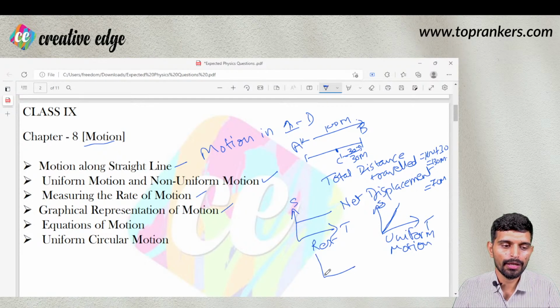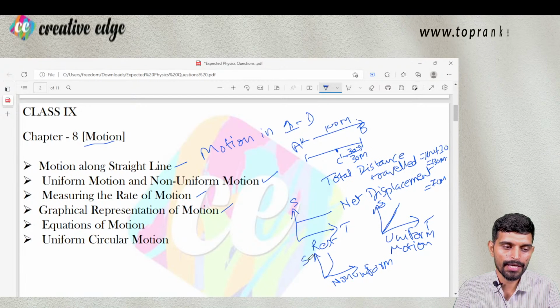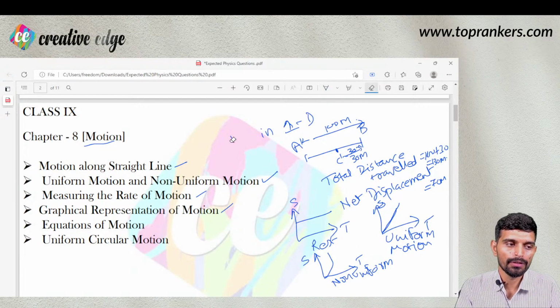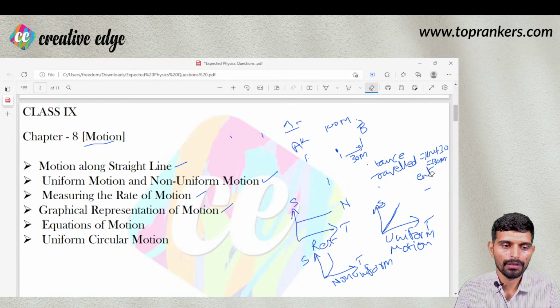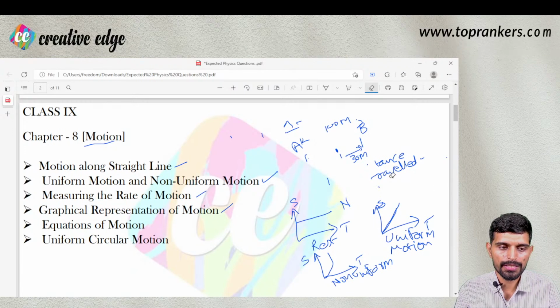And if not a linear line but a curved line, that will show non-uniform motion. I am talking about the displacement-time graph here. This S represents displacement, T represents time. So on the displacement-time graph, you will have these three possible conditions for rest, uniform motion and non-uniform motion.